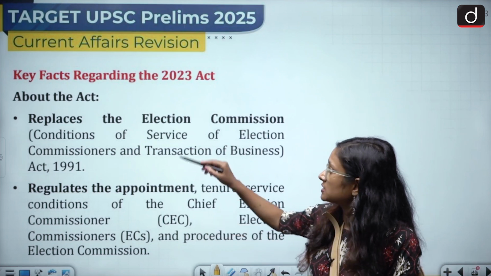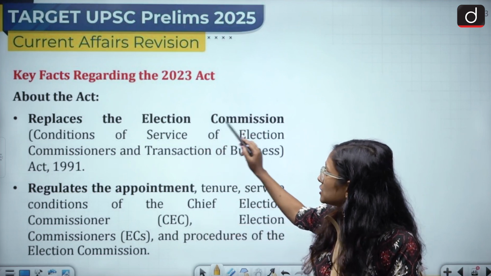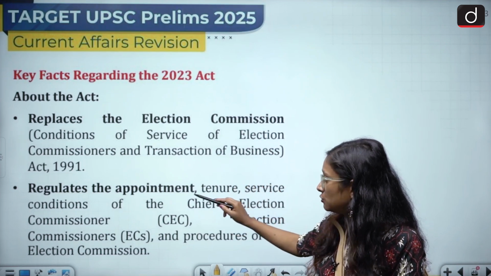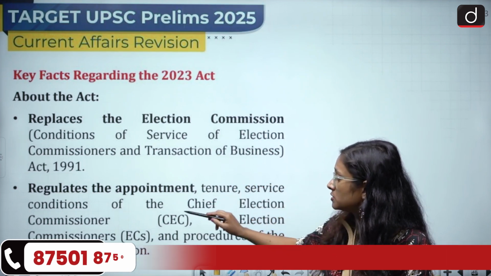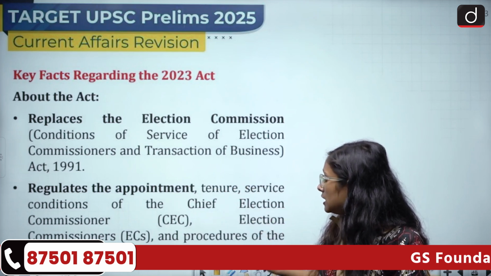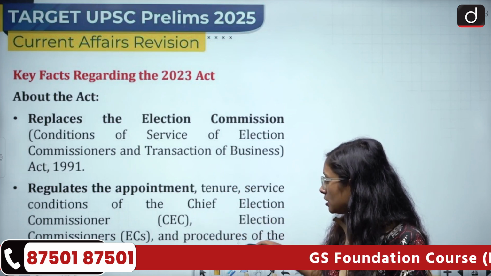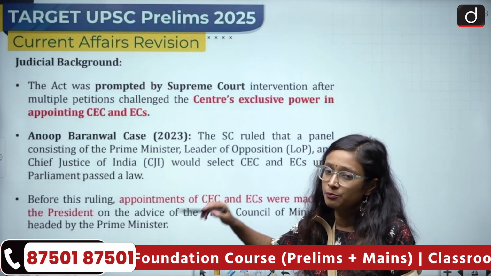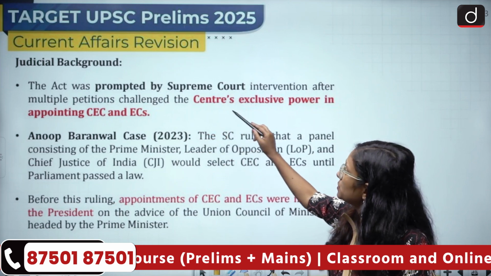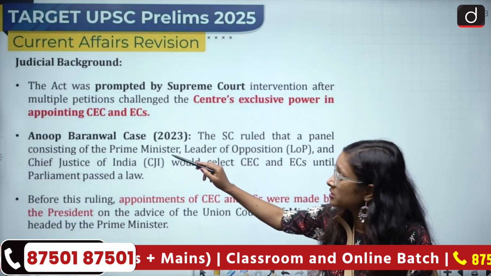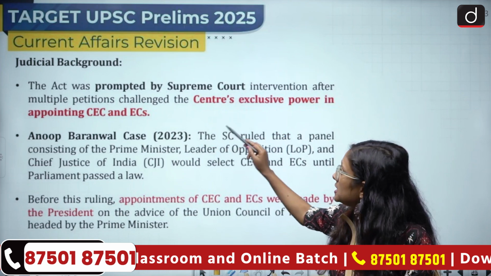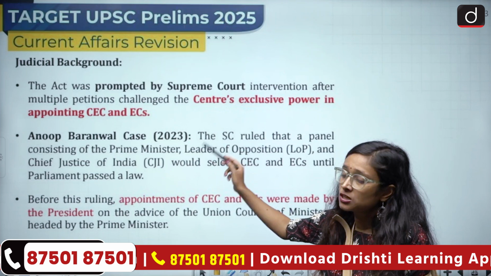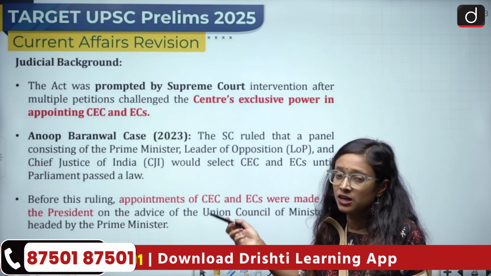So what are the key facts regarding the 2023 Act? It replaces the Election Commission (Conditions of Service of Election Commissioners and Transaction of Business) Act 1991, and it regulates the appointment, tenure, and service conditions of the Chief Election Commissioner, election commissioners and the procedures of the Election Commission. Now the judicial background: this act was prompted by Supreme Court intervention after multiple petitioners challenged the center's exclusive power in appointing the chief election commissioner and election commissioners. So that's why this time we have the leader of opposition.